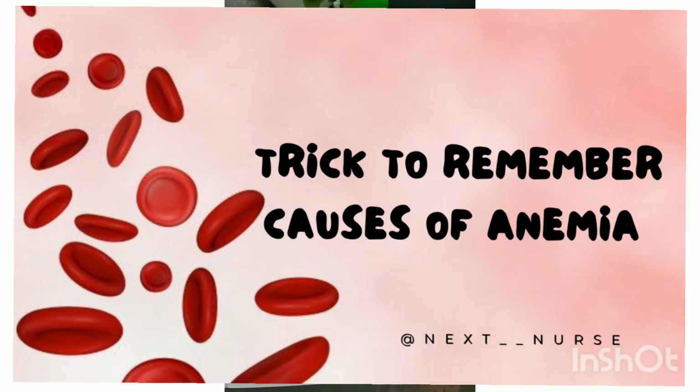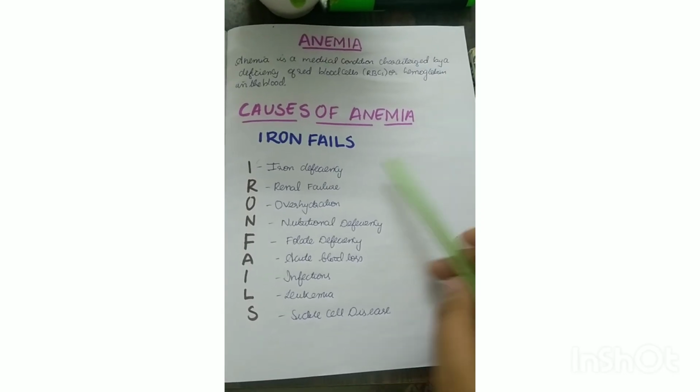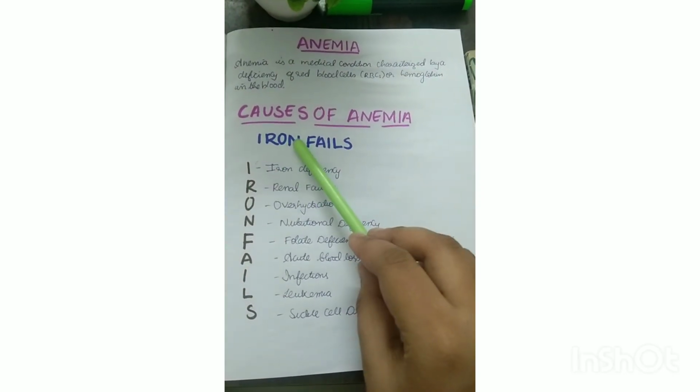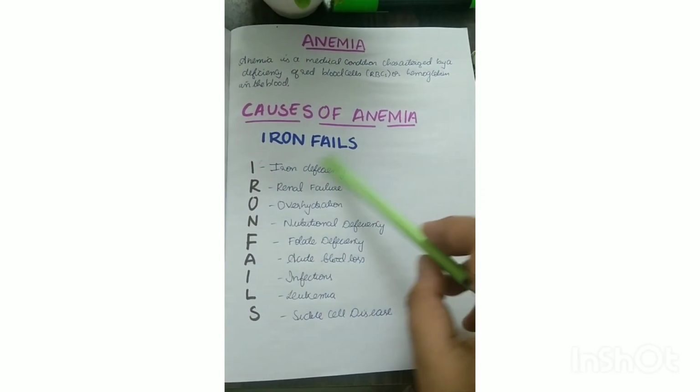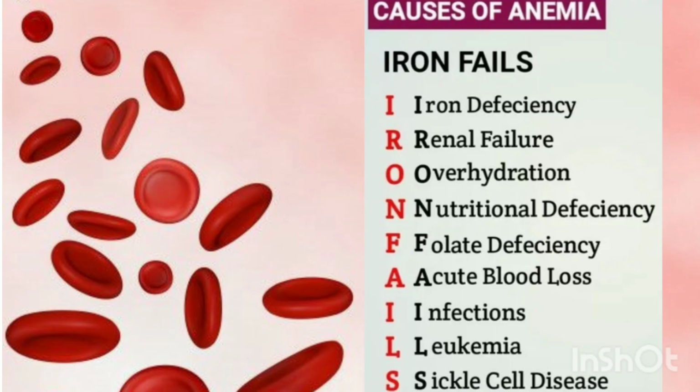So the causes of anemia. To remember the causes of anemia, remember the word IRON FAILS. So when we remember this, let us understand what each letter in this word means.